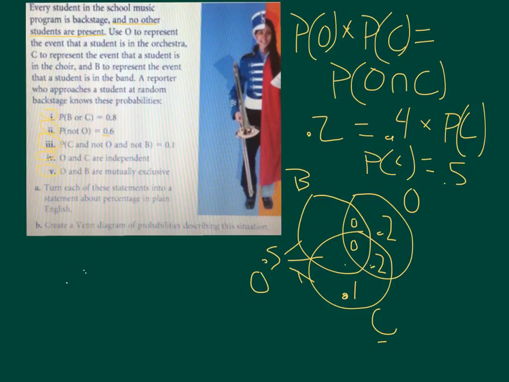So the whole C circle is 0.5. We've already used 0.3, which means there's 0.2 left. Okay, we've used 2, 4, 6, 7. We've used 0.7 so far, which means the only thing left has to be 0.3. If we check those numbers, that 0.5, those two regions, that adds up. Everything adds up to 100%. We can get rid of that now. Everything checks out, and that's how you do that problem.